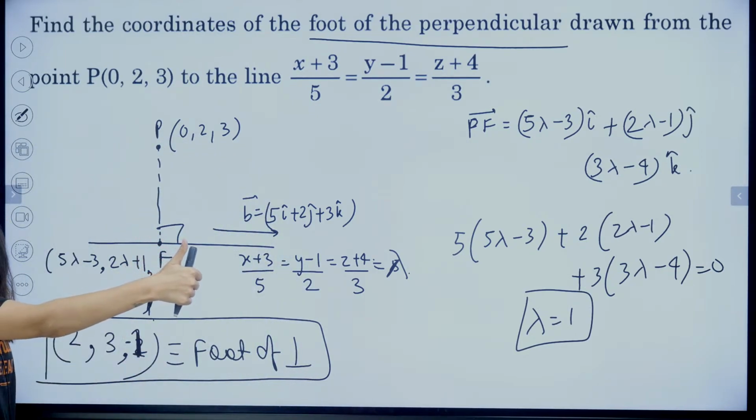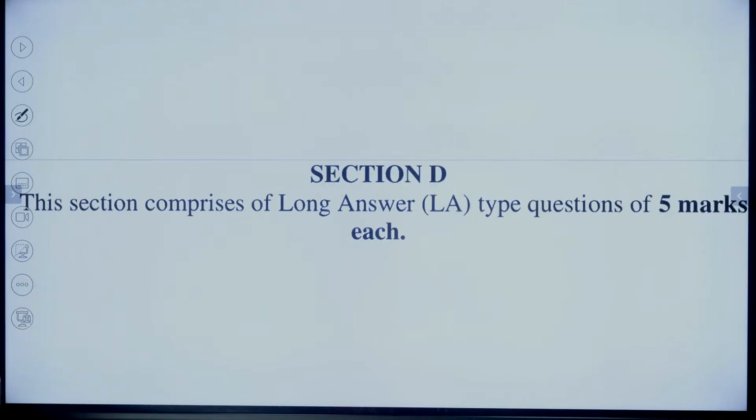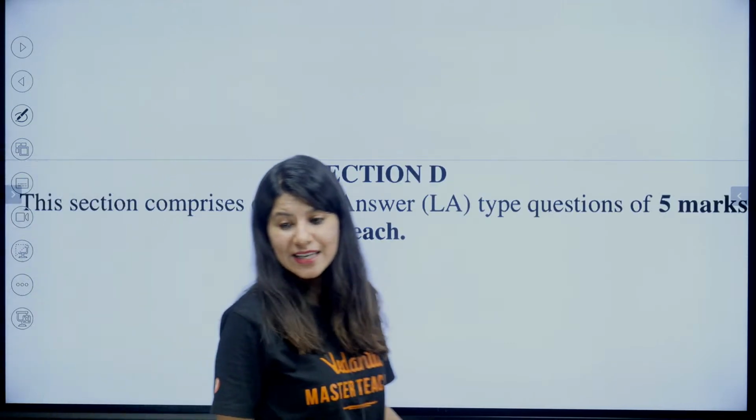All right, give me a big thumbs up if you understood this. All right, 2, 3, minus 1, correct. Next. Okay, now we have only 2 sections.